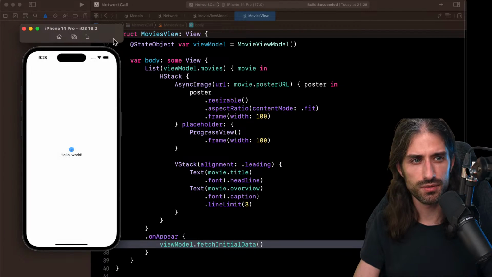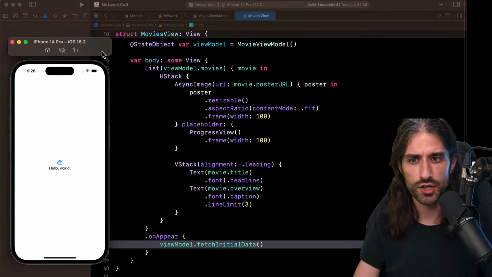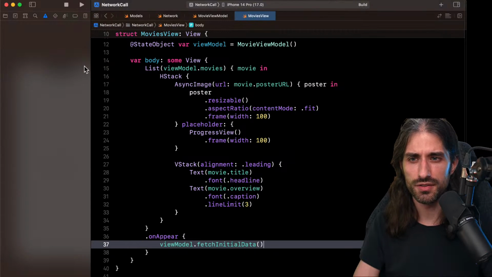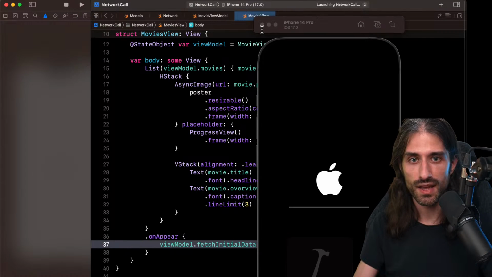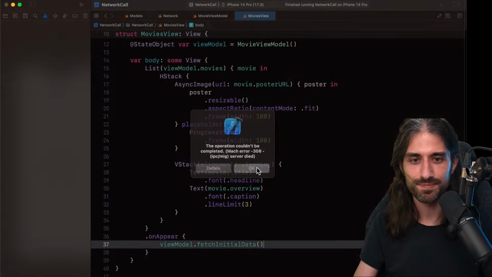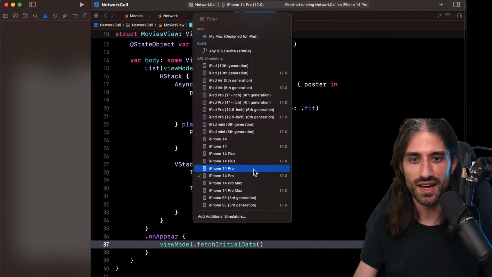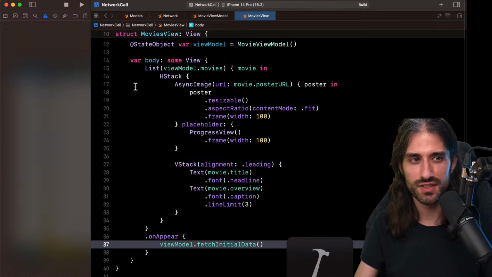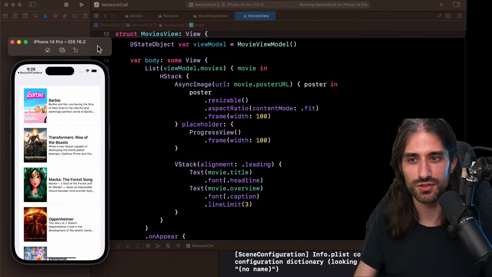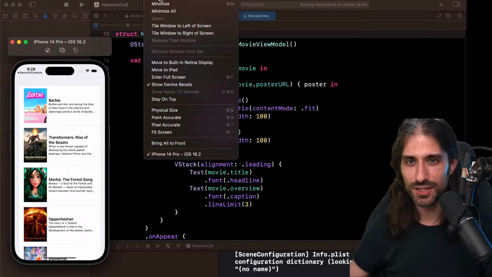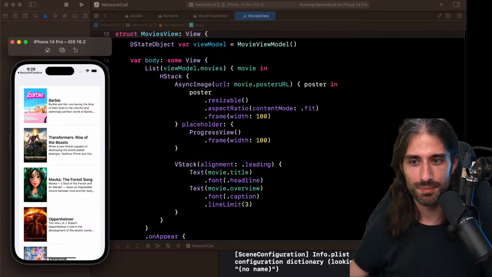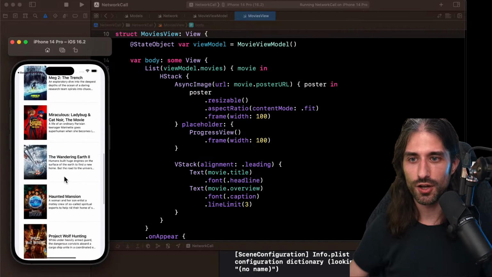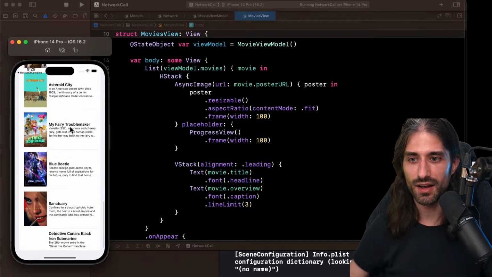I will put it in light mode because video compression is not always very good for dark mode stuff. I launched the wrong simulator, of course. I want to launch the iOS 17.1. I don't need any unexpected crash or issues. All right, we can see we have both Barbie and Oppenheimer. So you can definitely see that we are at the end of July 2023. Let me just make it so that it stays on top. Perfect. And you can see that the result of our network call is being displayed on the screen.